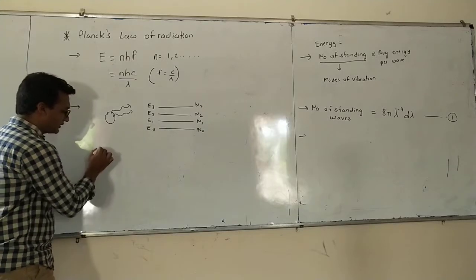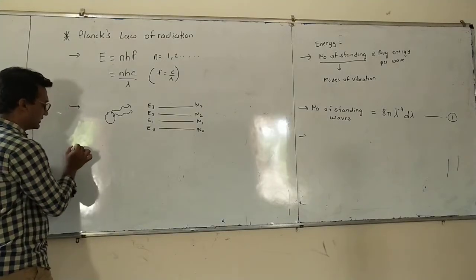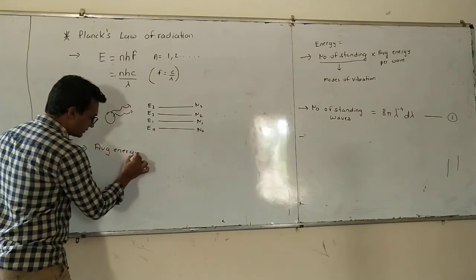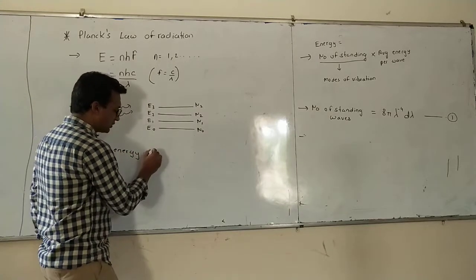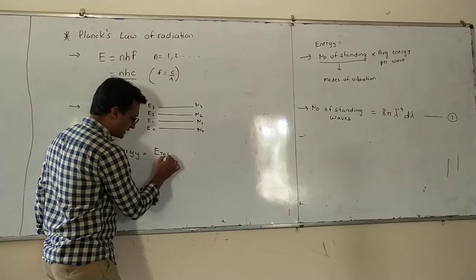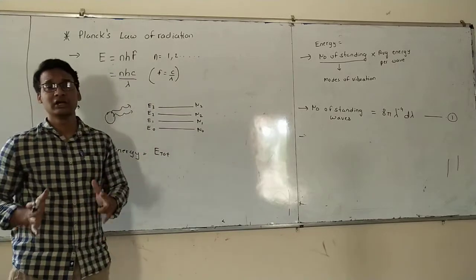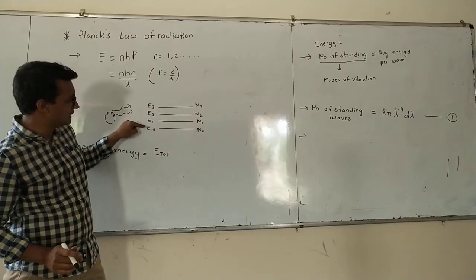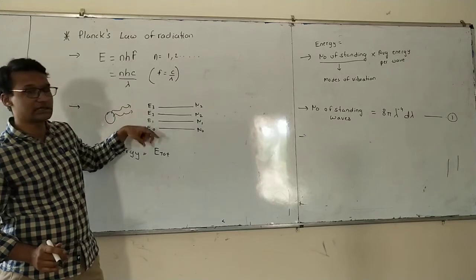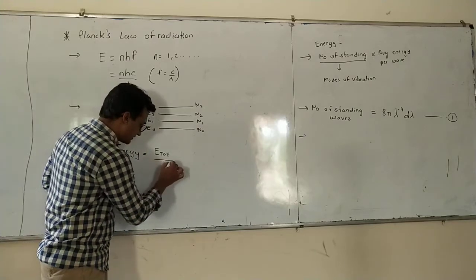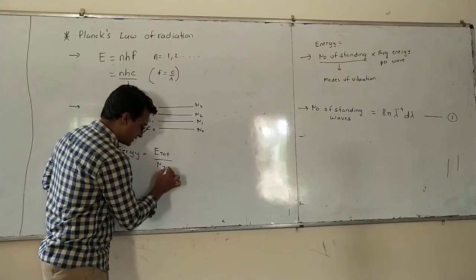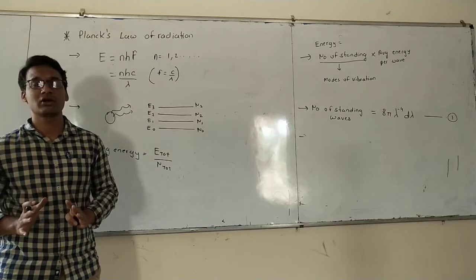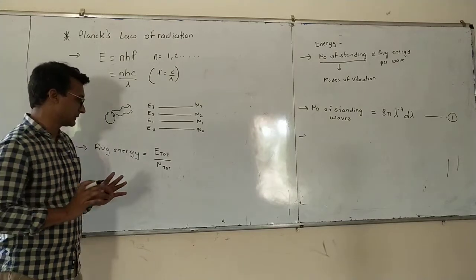Now, what we have to calculate is the average energy. To calculate the average energy, we should divide the total energy that is there in the system, meaning E0 plus E1 plus E2 plus E3 and so on, by the number of oscillators, or the number of electrons that are there in each orbital.